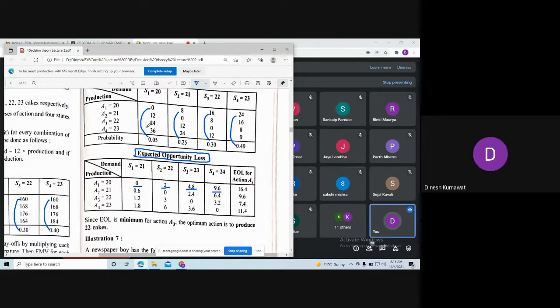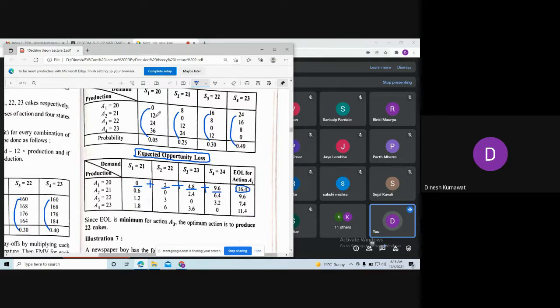Just multiplying the probabilities, and after finding out the probabilities, we add all of these to get this value. After adding this first row, we are getting 16.4.